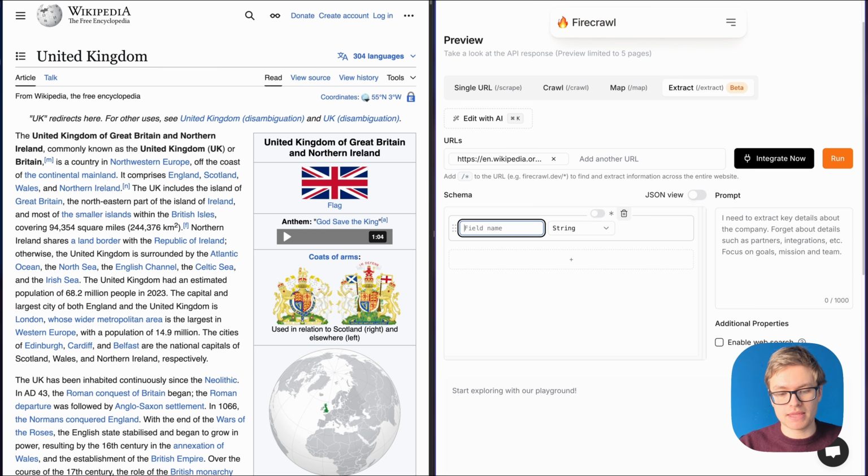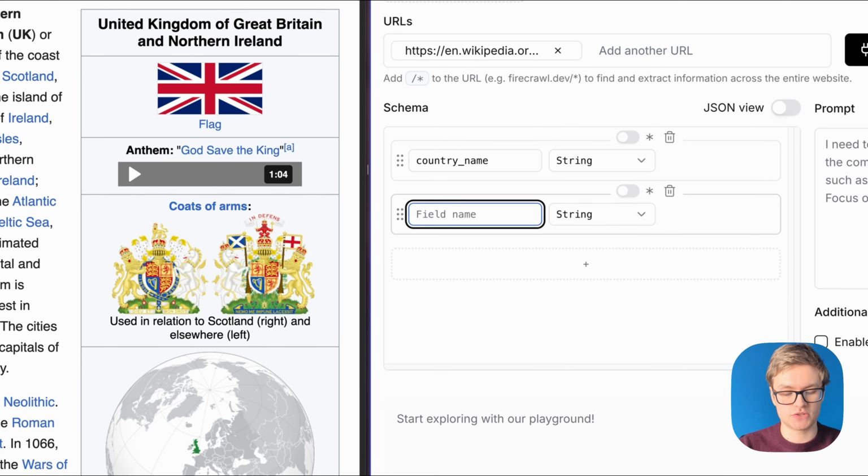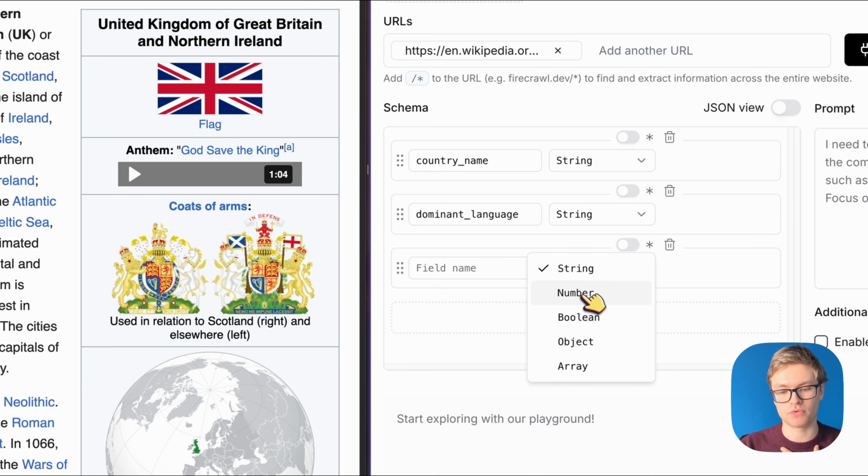So we can start with something very simple to illustrate this. I can start with the country name, which is a string, perhaps just the dominant language, which is also a string. But you don't just have to rely on strings, so text types. You can also go for a number, a Boolean, so that's a yes or a no, an object, so a more complex object, or an array, which is going to be a list of items, of course.